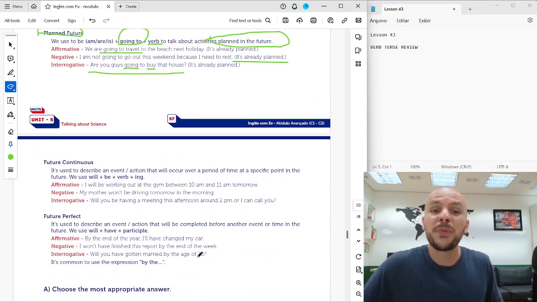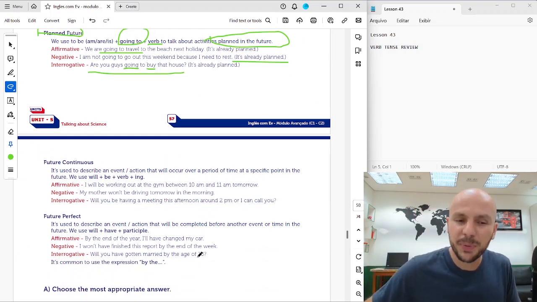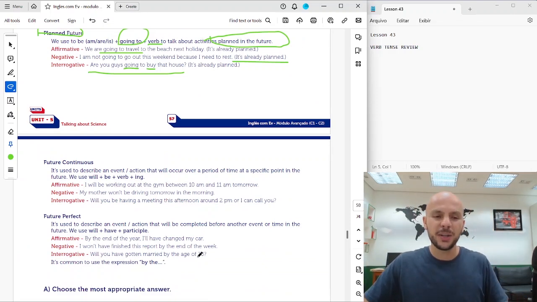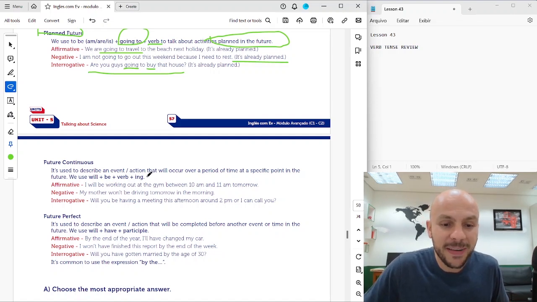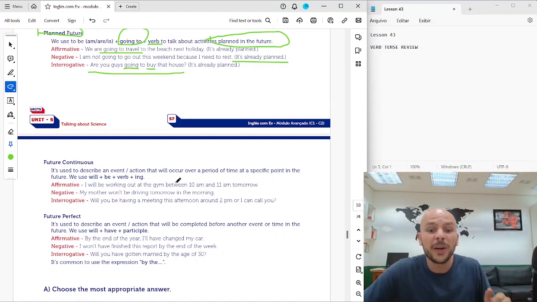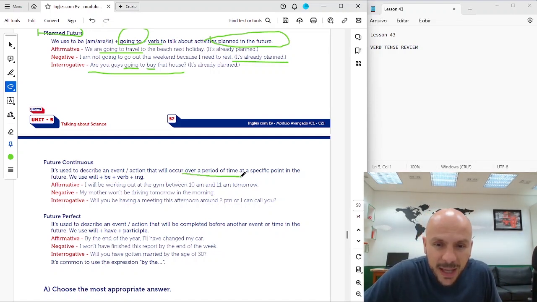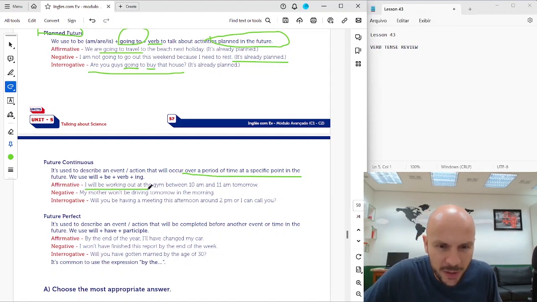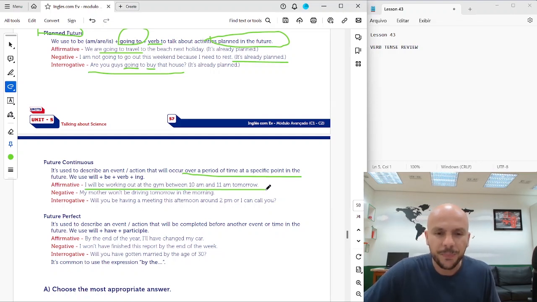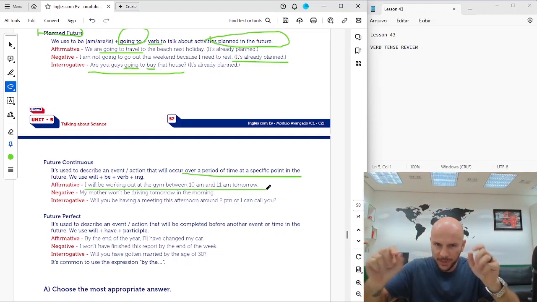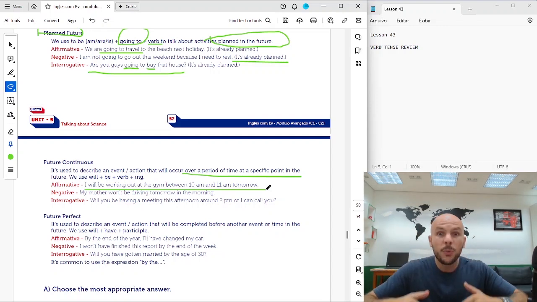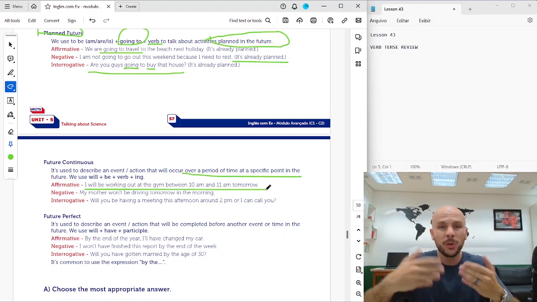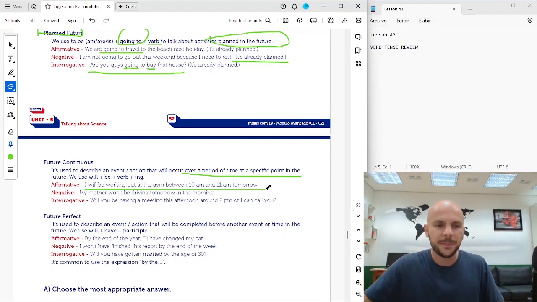Beautiful. Future continuous and future perfect. Future continuous is used to describe an event that will occur over a period of time at a specific point in the future. Let's understand. I will be working out at the gym between 10 a.m. and 11 a.m. tomorrow. So in this specific window, I will be working. Okay? I will be working in this specific time.